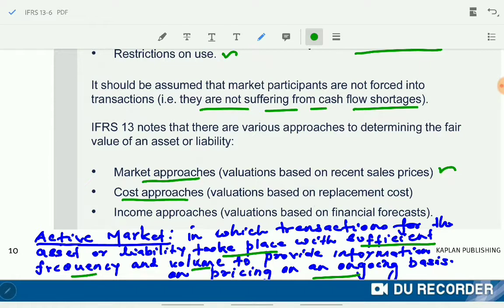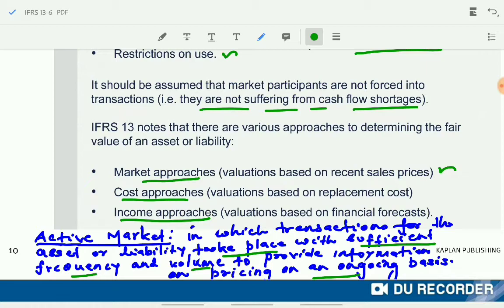Third one is the income approach. In the income approach, the entity will estimate the cash inflows and outflows from that particular asset that they will be earning in the future period, and all these cash flows will be discounted and they'll find one present value. That is the income approach. So these are the various approaches recommended by IFRS 13 to determine the fair value of the asset or the liability.